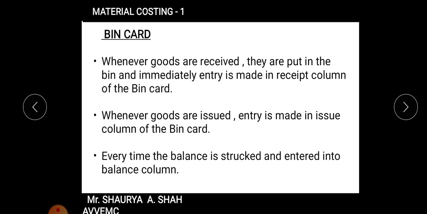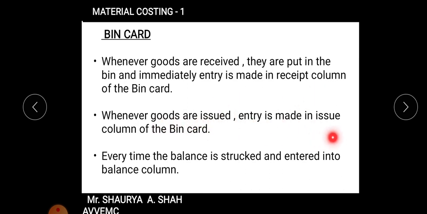So the process, now how the process actually works, which I told you, right? Here whenever goods are received, they are put up in the bin and immediately entry is made in the receipt column of the bin card, right? So whenever you are receiving the goods, students, it is put up in the bin, that is again a box, and immediately entry is made in the receipt column.